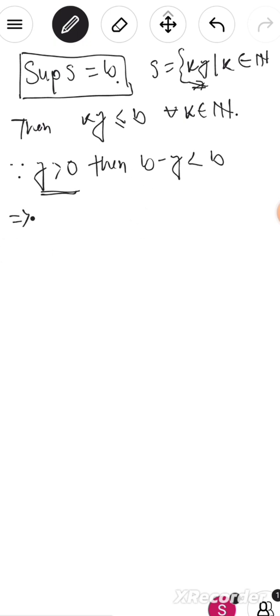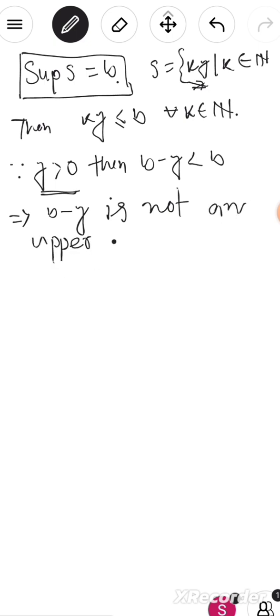That implies b minus y is not an upper bound of S, because B is the least upper bound of this set.